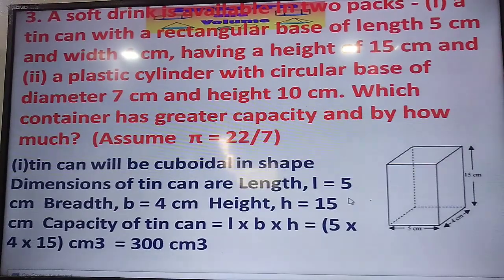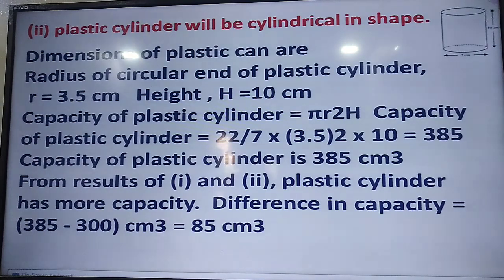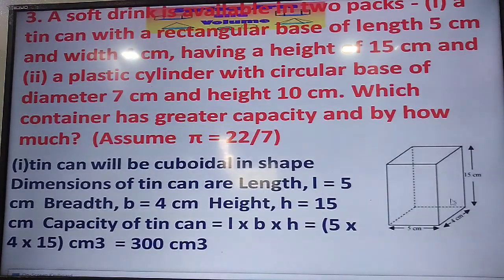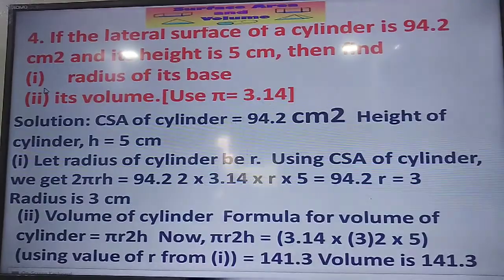So the pack with rectangular base has a capacity of 300 cubic centimeter, and this cylindrical pack has a capacity of 385 cubic centimeter. This means the right circular cylindrical pack has more capacity. 385 minus 300, that is 85 cubic centimeter. The capacity of this cylindrical pack is more than this cuboidal pack by 85 cubic centimeter. Okay, this is the problem.